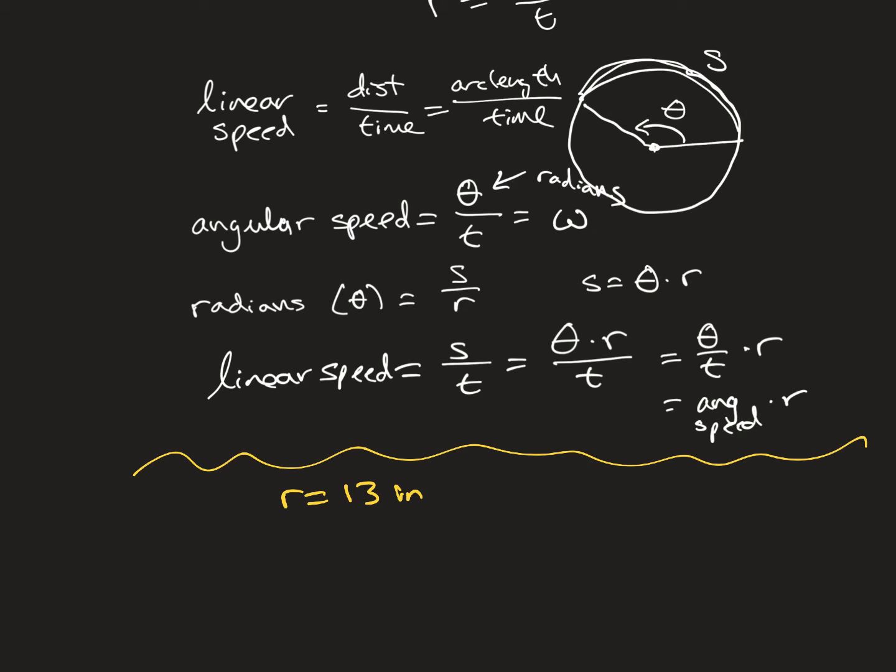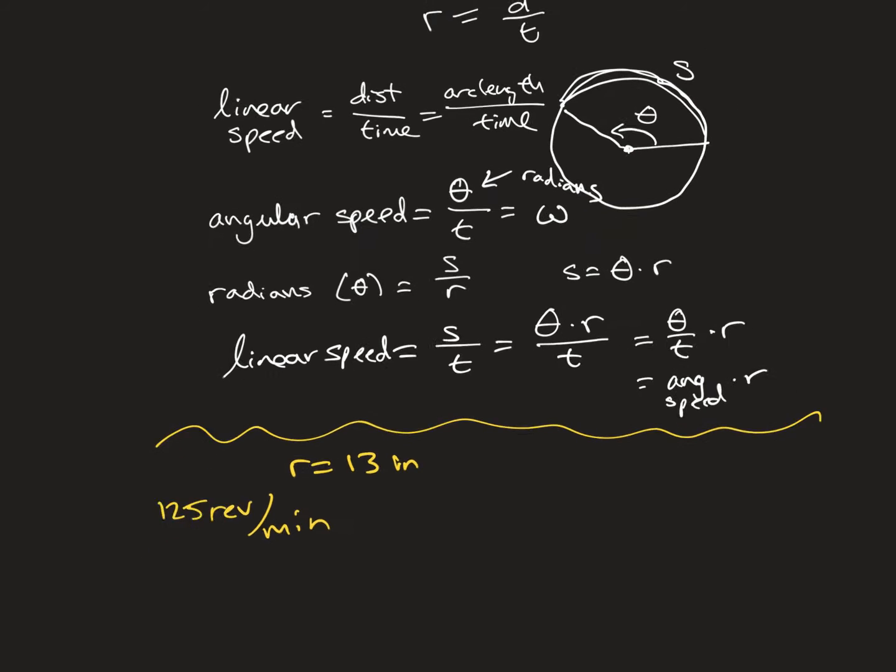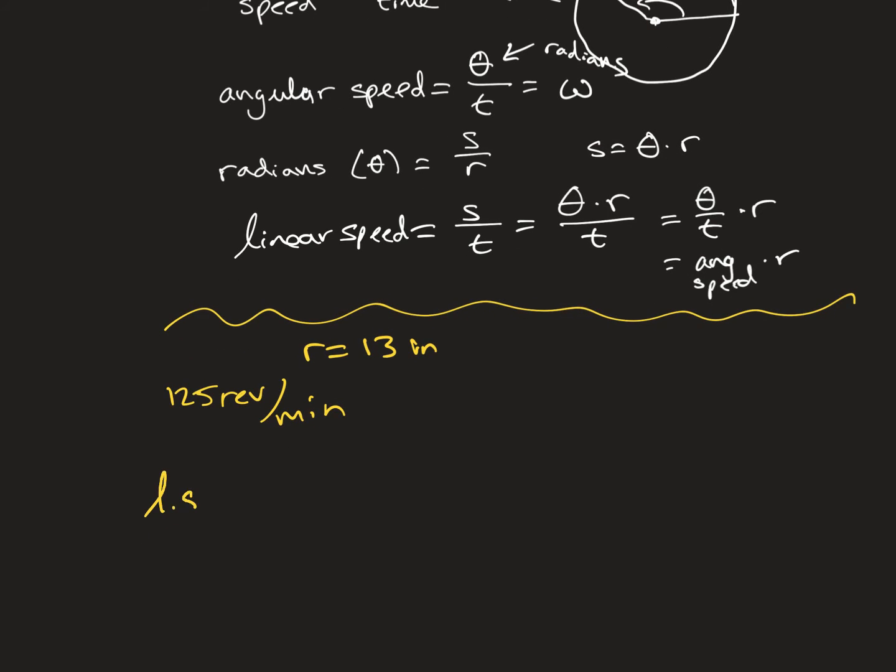If the wheels rotate at 125 revolutions per minute, so this is giving angular speed in revolutions per minute, find the speed at which he is traveling in miles per hour. So we want miles per hour, we want distance over time. We're talking about linear speed.